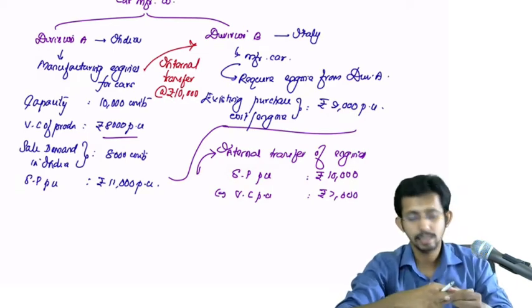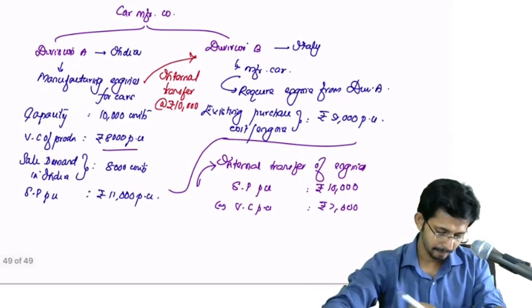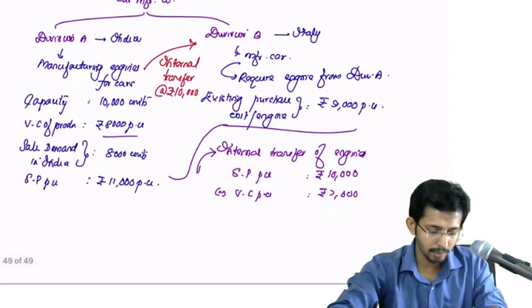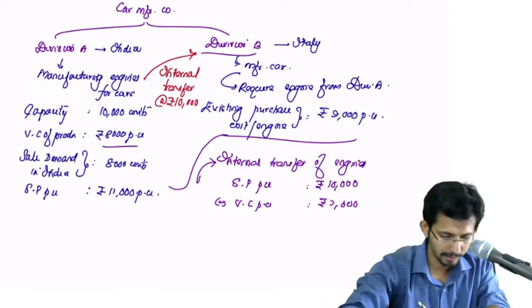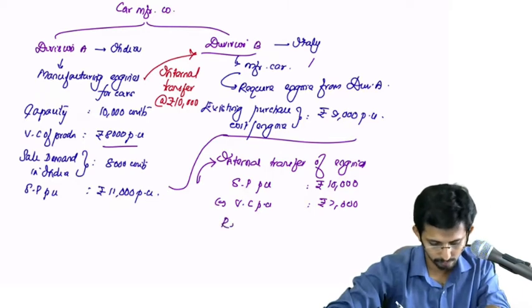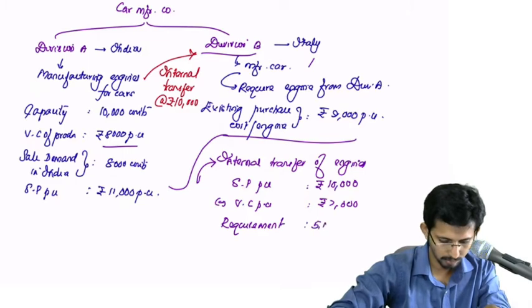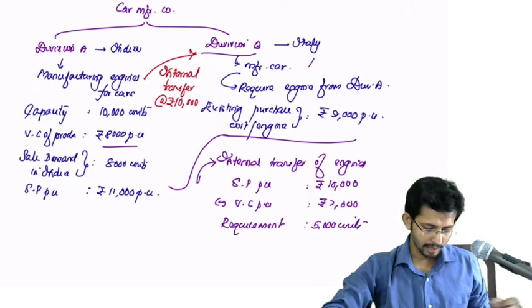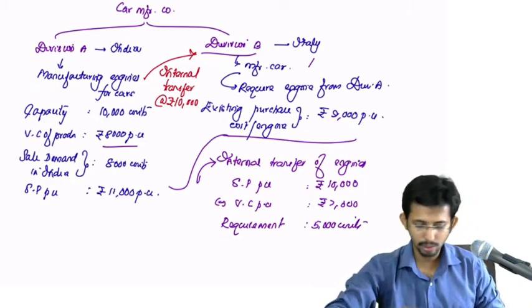If division A accepts the internal order from division B, it will have to curtail some of its external sales. Why external sales? Because of the capacity. If you see division A, how many units of engines are required by division B? Division B requires 5,000 units, right? Five thousand units are required, but what is the spare capacity available? 10,000 less 8,000, 2,000 only.